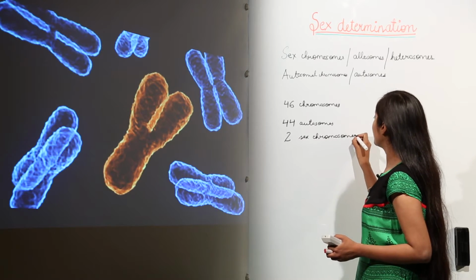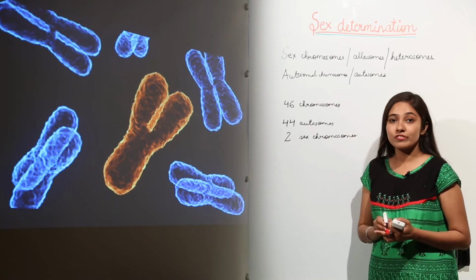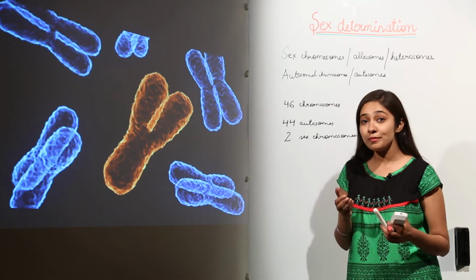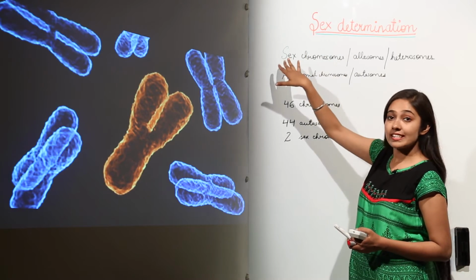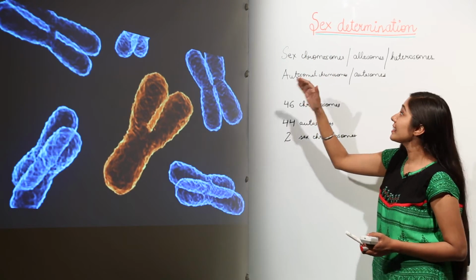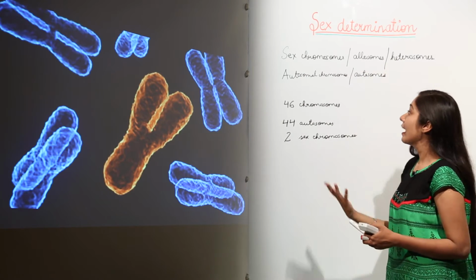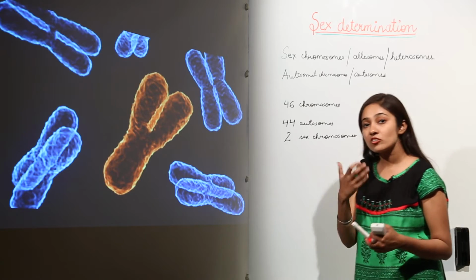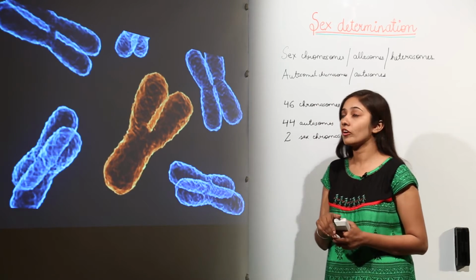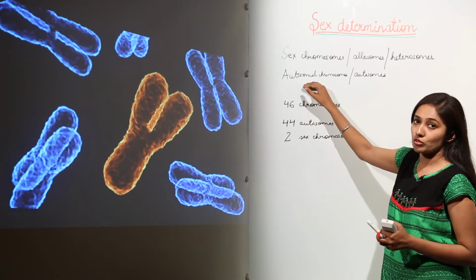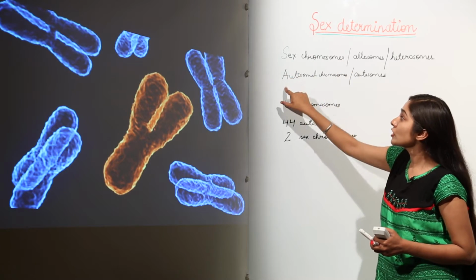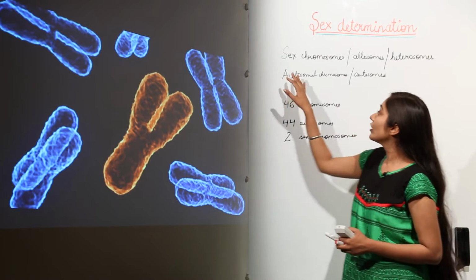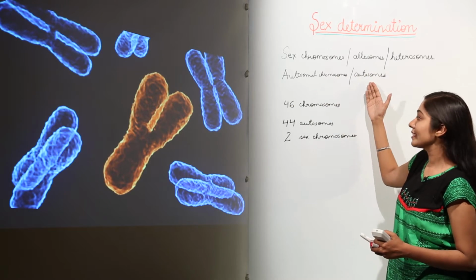Just remember, whether the baby is going to be a baby boy or a baby girl is determined by sex chromosomes. They are also known as allosomes or heterosomes. The rest of the other chromosomes, which encode for somatic traits, all other body traits of the organism, are known as autosomal chromosomes. They are not linked with the determination of sex of a child, they are linked with the somatic traits of the body only. So they are known as autosomal chromosomes, or autosomes.